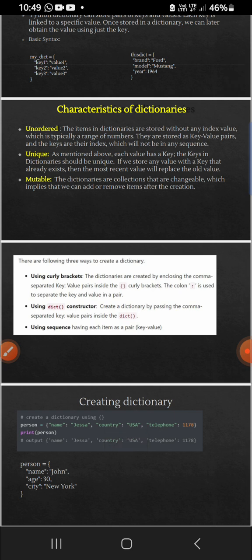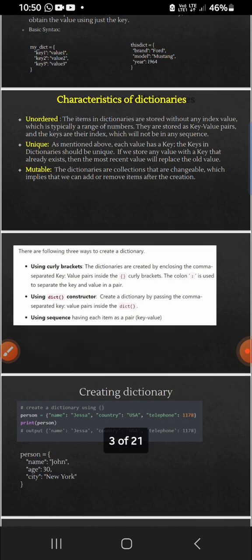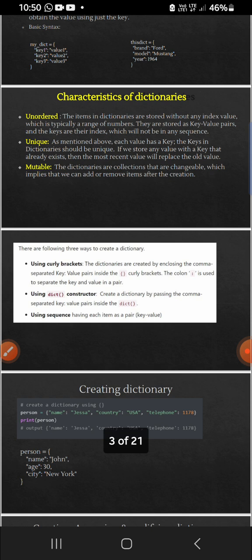Using the dict constructor also we can create the dictionary. Create a dictionary by passing the comma-separated key value pairs inside the dict. We can use the dict constructor using a sequence having each item as a key value pair.